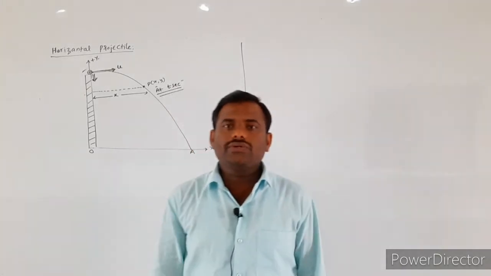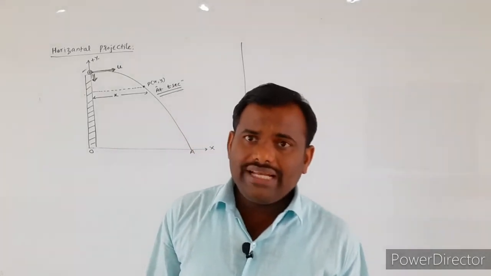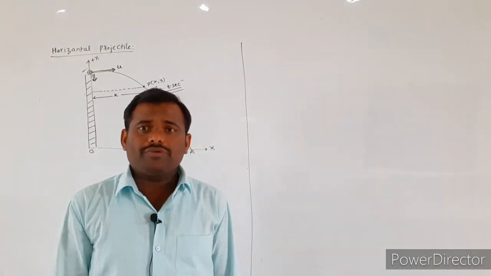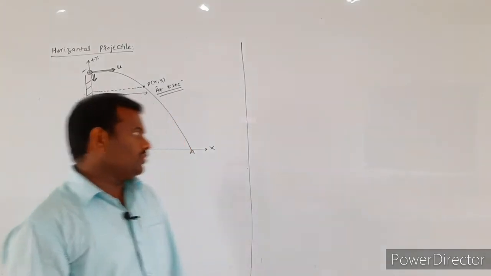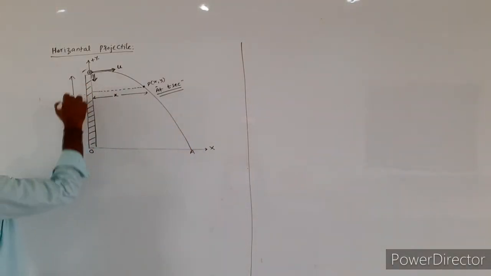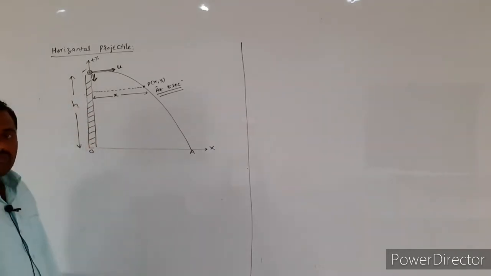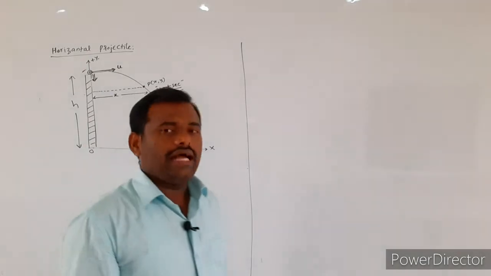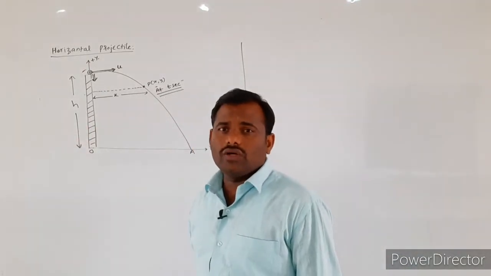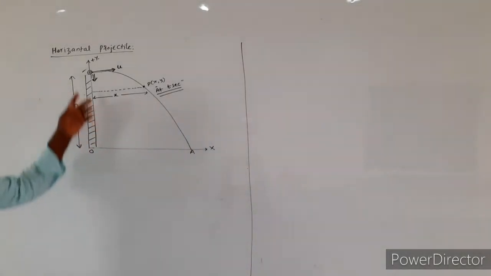Next, in this there are only two small applications. The first one is the time taken by the projectile to reach the ground. Already we assumed small h is indicating the height of the tower, or height of the building, whatever you assume.